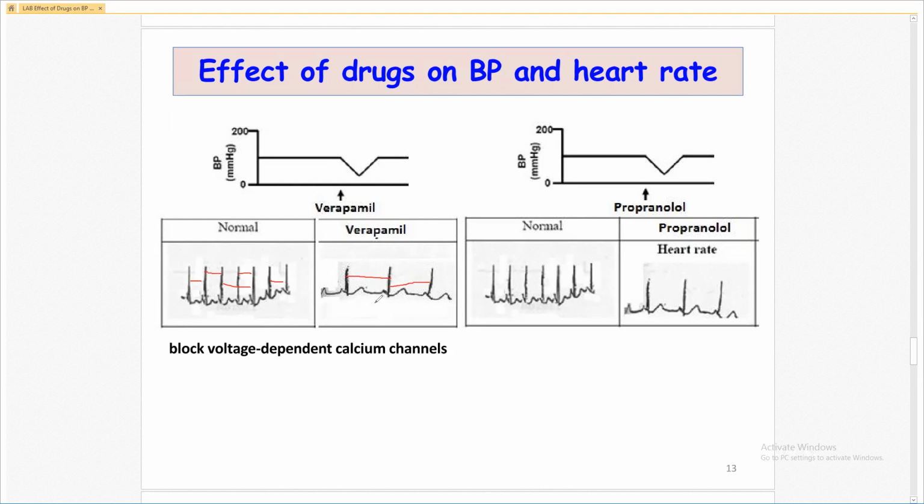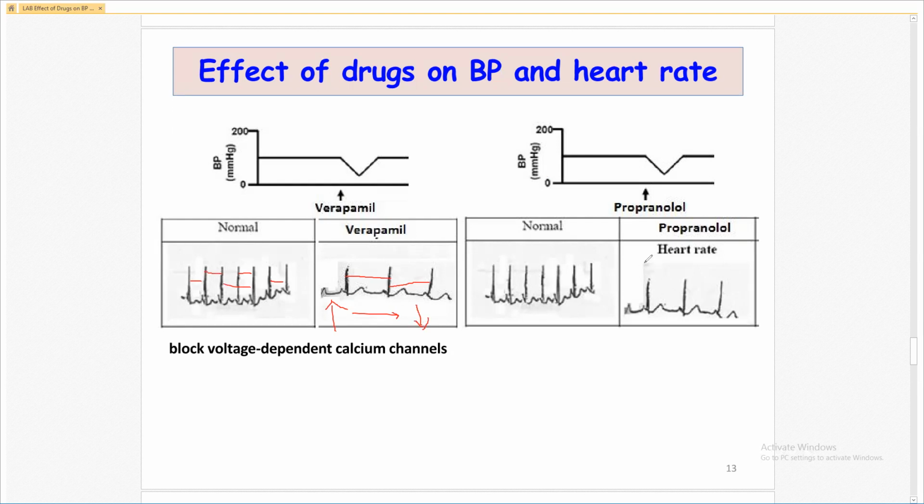It means that if the distance between the two slopes is increased, the heart rate is decreased.